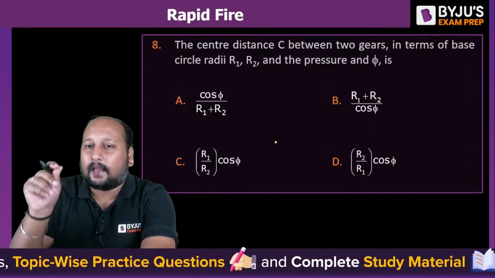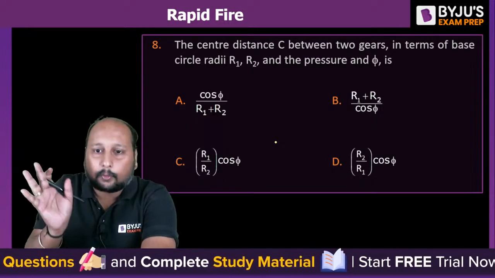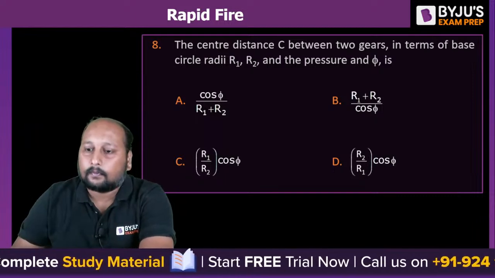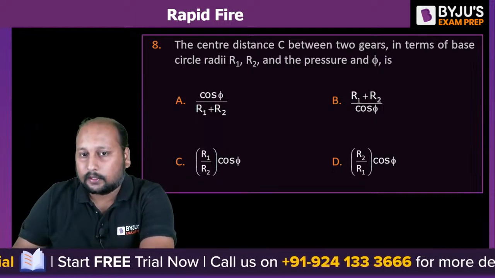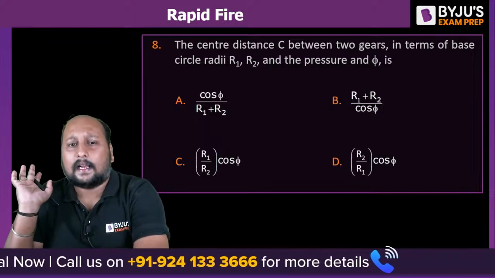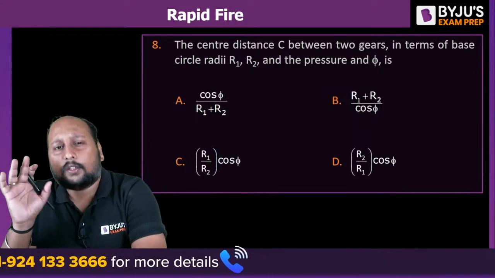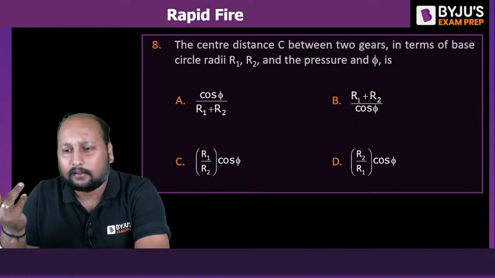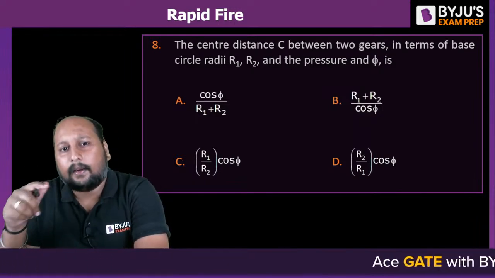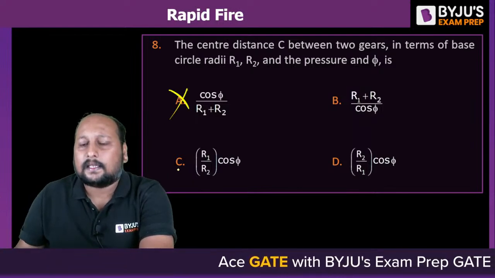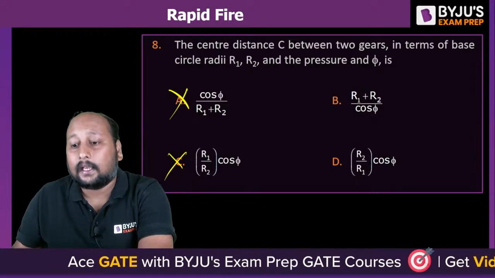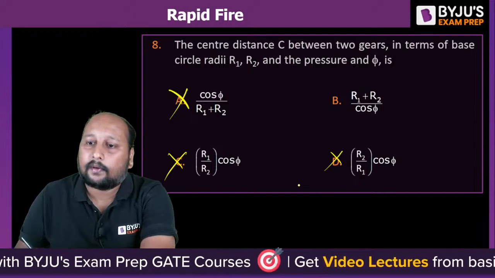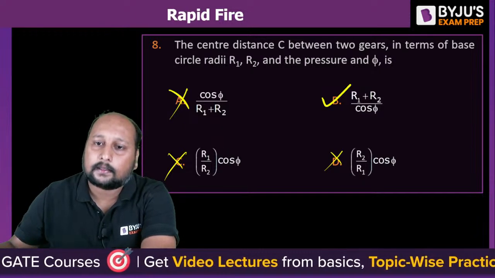And if you try to apply smart work, you can eliminate all the options, and you can get one answer. What's the unit of central distance? It is length, mm or meter. Look at the unit of A, per meter, not possible. C is dimensionless, not possible. D is dimensionless, not possible. Only one option remains. Option B is the correct answer.